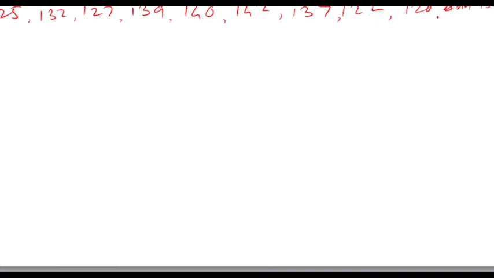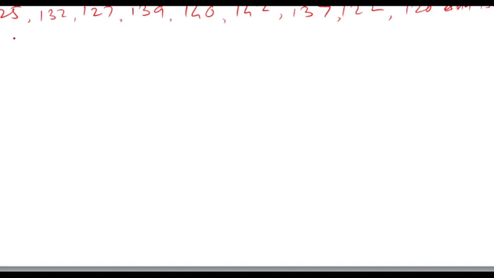This is nothing but your ungrouped data. The first variable is 125, second 132, 127, 139, 140, 142, 137, 122, 120 and 130.